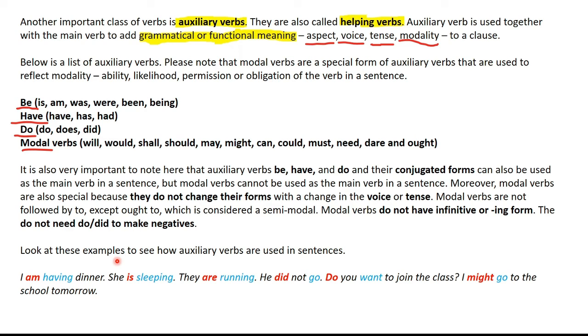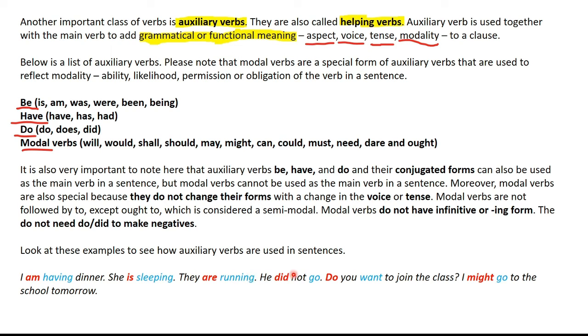Look at these examples to see how auxiliaries are used in a sentence. I am having dinner. Am is an auxiliary verb combined with the present participle having to form this verb string and this present continuous tense. I am having dinner. She is sleeping. Is an auxiliary joined with the present participle sleeping to form this present continuous tense. She is sleeping. Similarly, they are running.